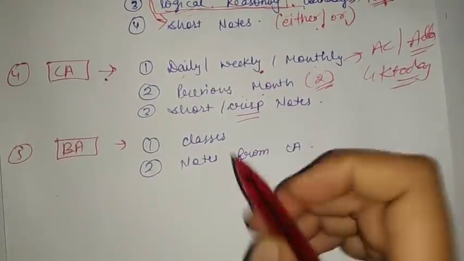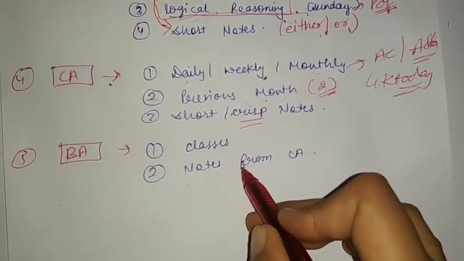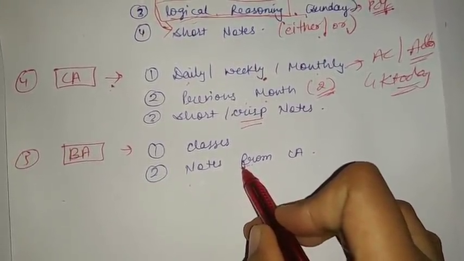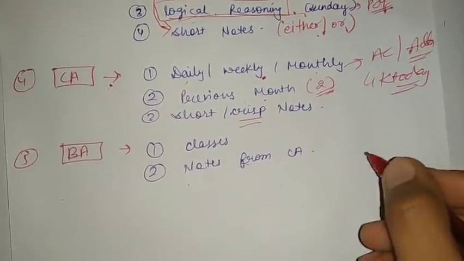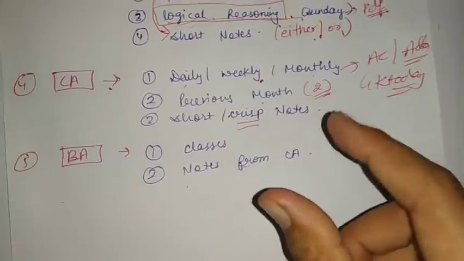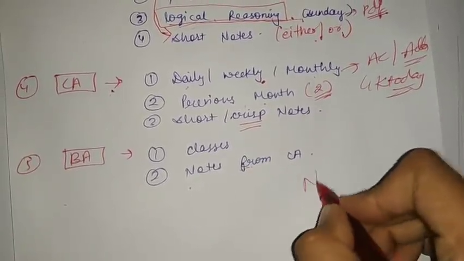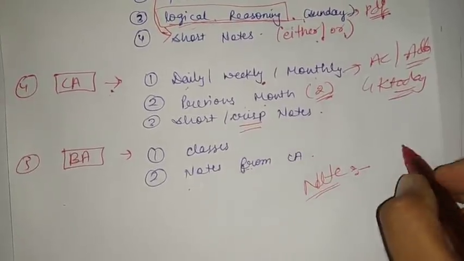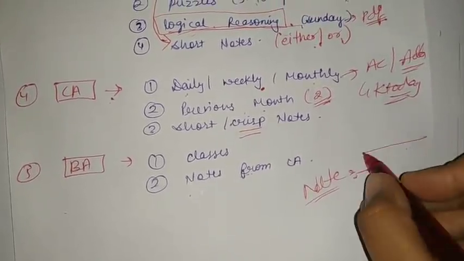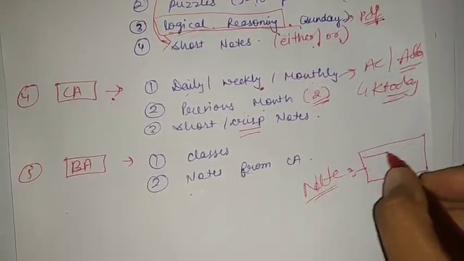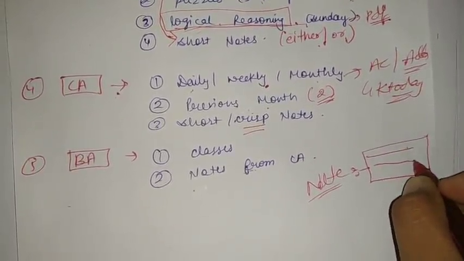Next, you can make banking awareness notes from current affairs also, like some banking awareness news is given in the current affairs, and in Affairs Cloud they write a note section, okay? In that note section they write some banking awareness related material, like the RBI Act or something related to that news.